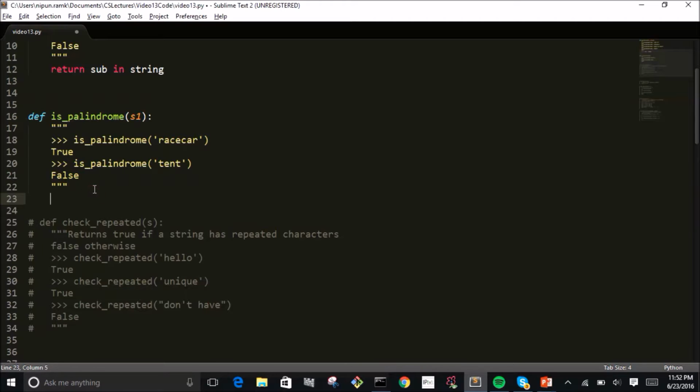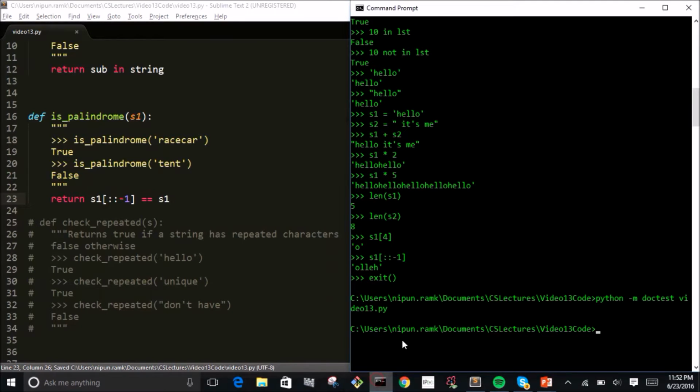So because we can use the same ideas of a list, how do we reverse a list? Well, that's just this special notation, and the definition of the palindrome is that the reverse of it is equal to itself. So we just check that. Alright, so this will also work.